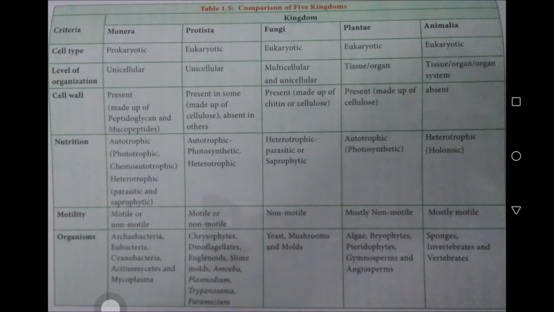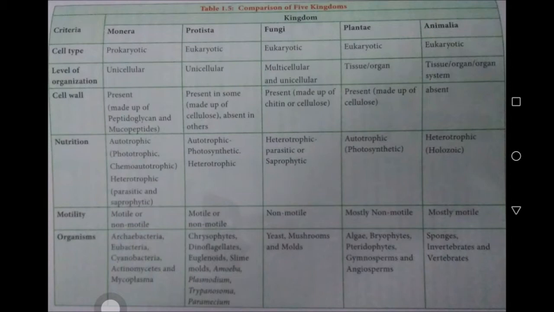Number 1, Kingdom Monera. Number 2, Kingdom Protista. Number 3, Kingdom Fungi. Number 4, Kingdom Plantae. And number 5, Kingdom Animalia. These are all the five kingdoms classified by R.H. Whittaker.